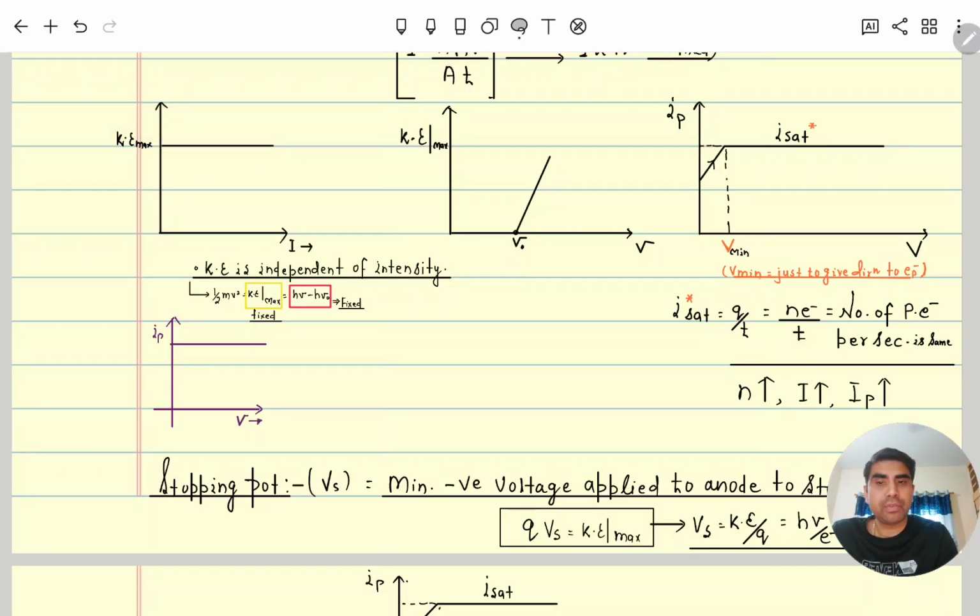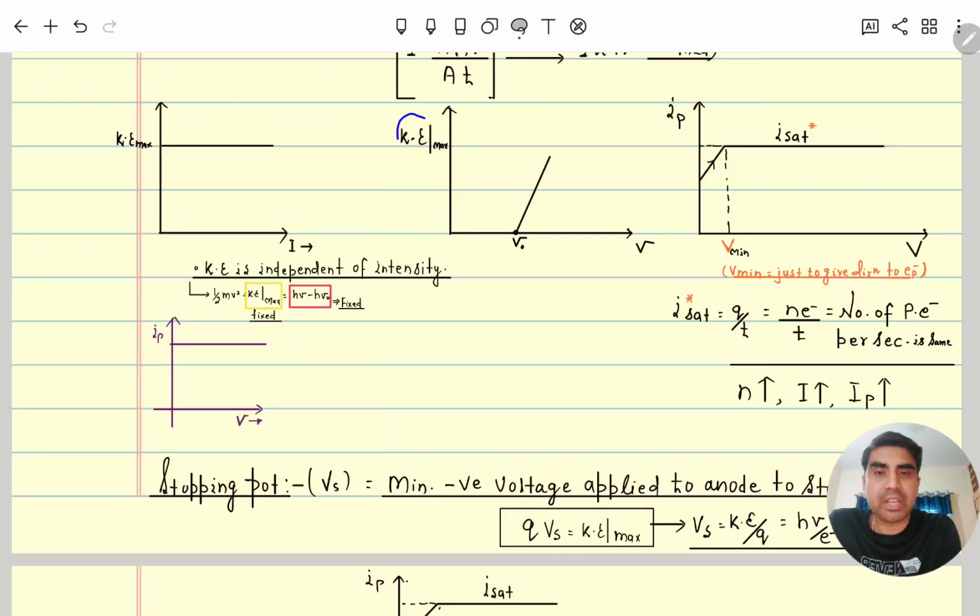Why? Because for each photon, kinetic energy is h nu minus h nu naught. For each photon, h nu is already fixed, and h nu naught is also fixed. So kinetic energy also will be fixed even as we increase the number of photons. For each photon, the kinetic energy value will be maximum.